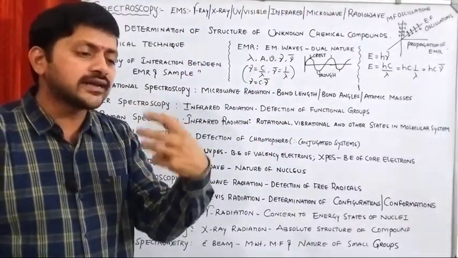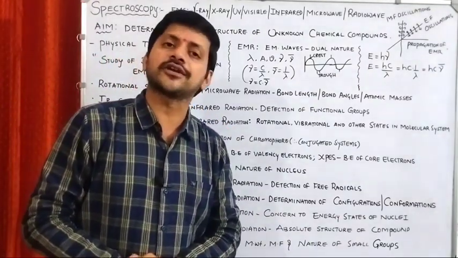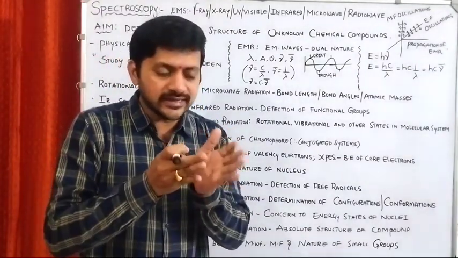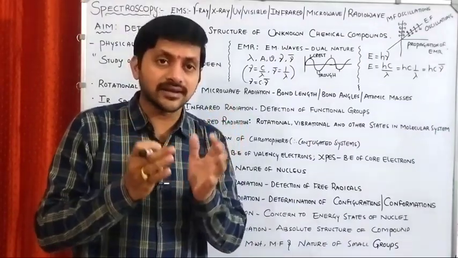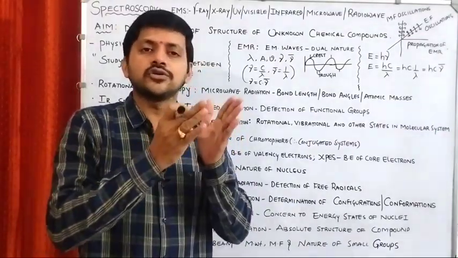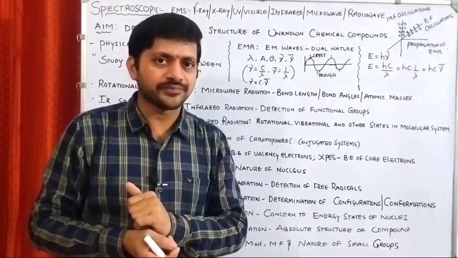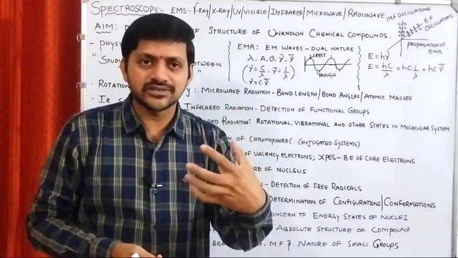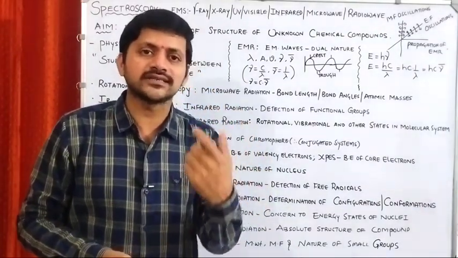So what is the necessity to introduce this particular subject called spectroscopy? The necessity is that whenever we synthesize a particular chemical compound, we go through particular pathways. Some reactions may be single step, some 2-step, 3-step, 4-step.